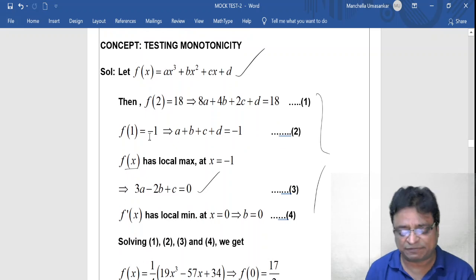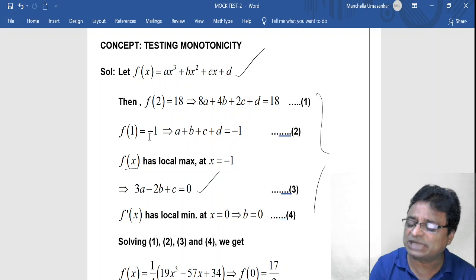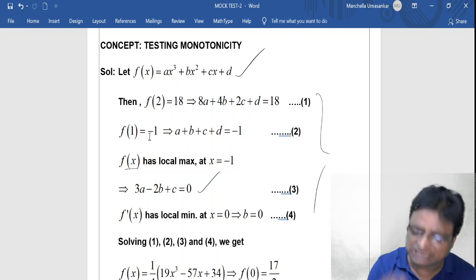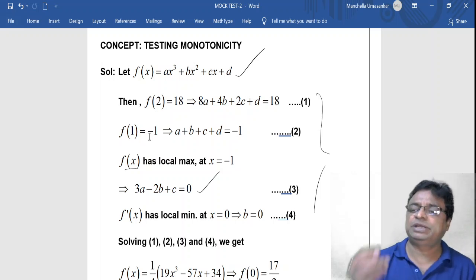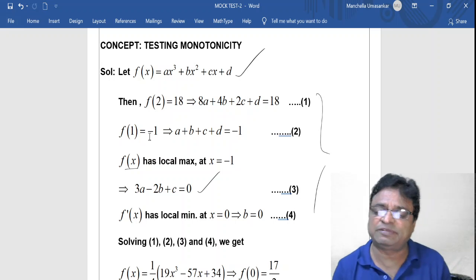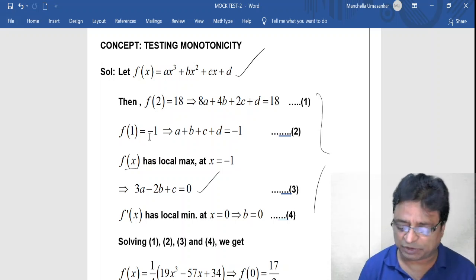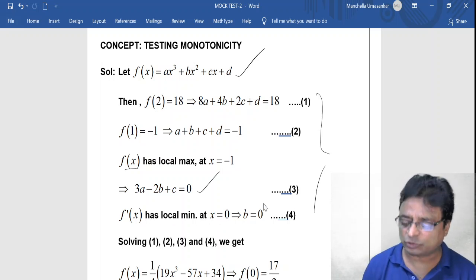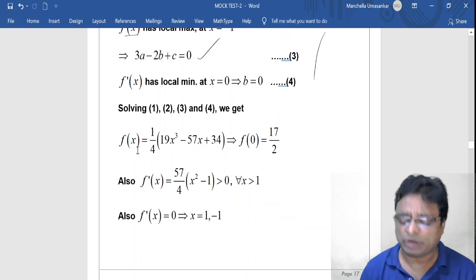See my friends, f of 2 is given for you, f of 1 is given for you. F of x has local maximum at x is equal to minus 1 means f dash of minus 1 is 0. Moreover that point lies on the curve. Whenever we are talking about maxima and minima, first of all, that point should be in the domain of the function, in the sense that it should lie on the curve. So after substitution of that point, you will get one equation. So totally you have 4 equations, and ultimately I get one cubic polynomial.